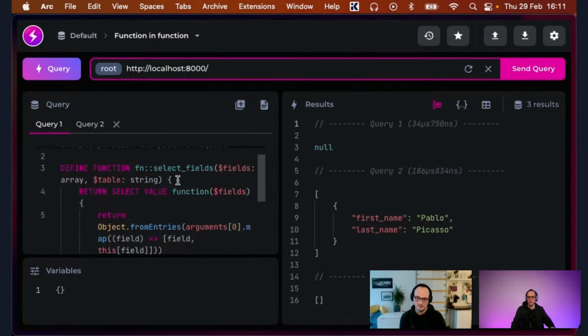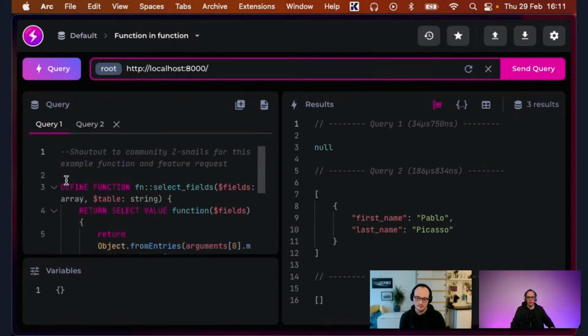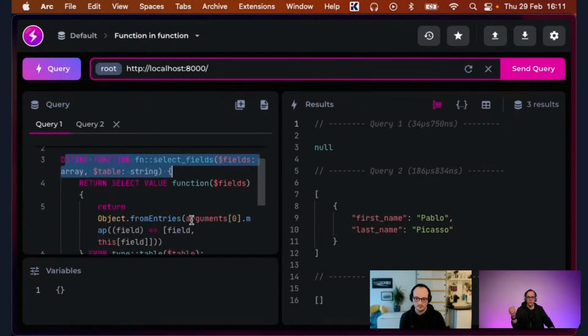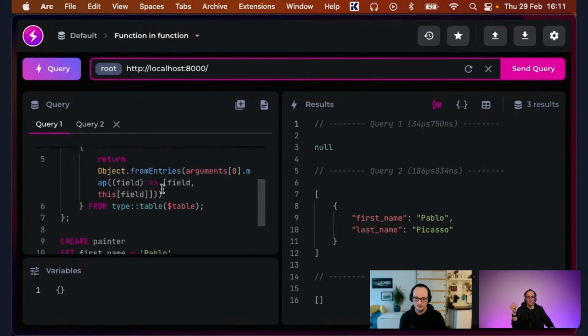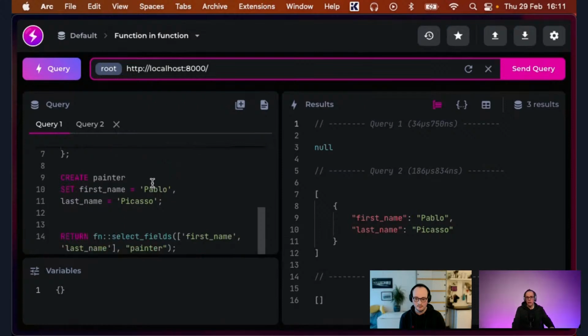One of the ways of doing that previously was in JavaScript, where we actually have a SurrealDB function that we're creating here. Inside that function, we have a JavaScript function that is dynamically selecting this field. You can see here when we create a record of Pablo Picasso, we can return this record or select this dynamically. So if I now change this to last name, or just take one, you can actually use that.